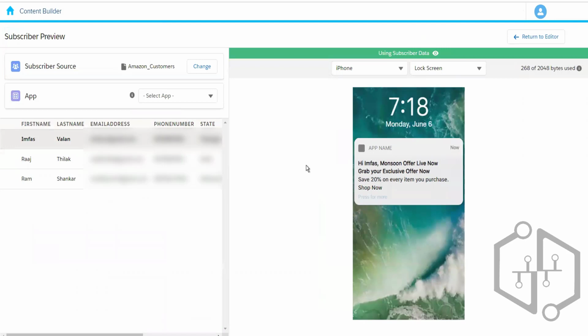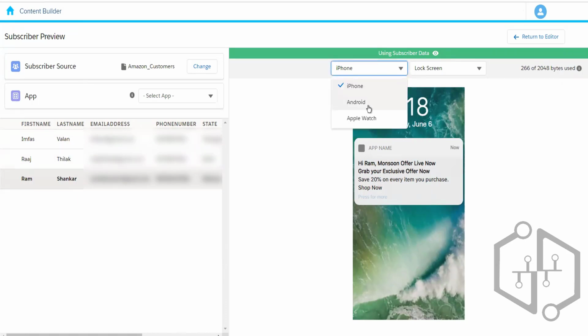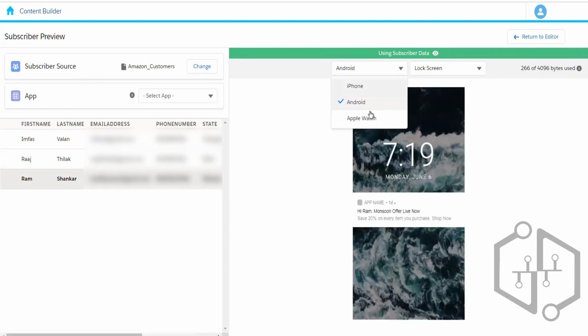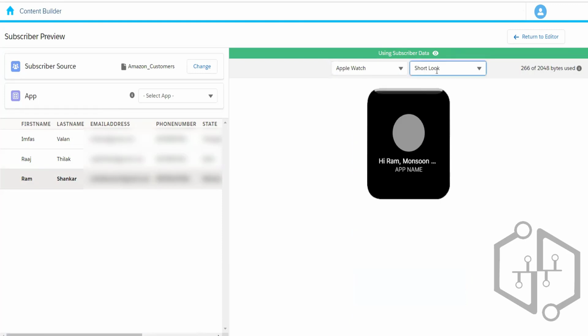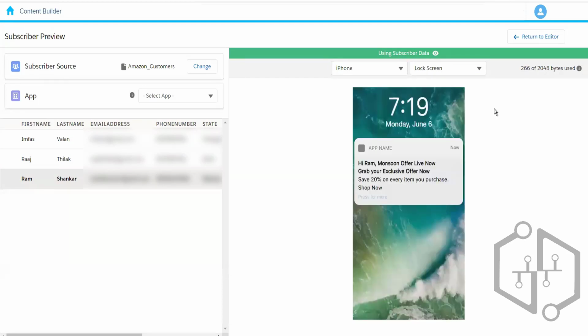Okay, so here we can see it is populating the first name of the customer, and then we have the generated text that we have written over there. So it will say hi Infas, hi Raj, hi Ram, right? So maybe we can personalize based on the first name or whatever attributes we have stored in our data extension. We can personalize the push notification, and we can also preview it on different devices, like iPhone, Android, and what it looks like on Apple Watch. Okay, and then what is the short look and the long look. So this is something that we can see.